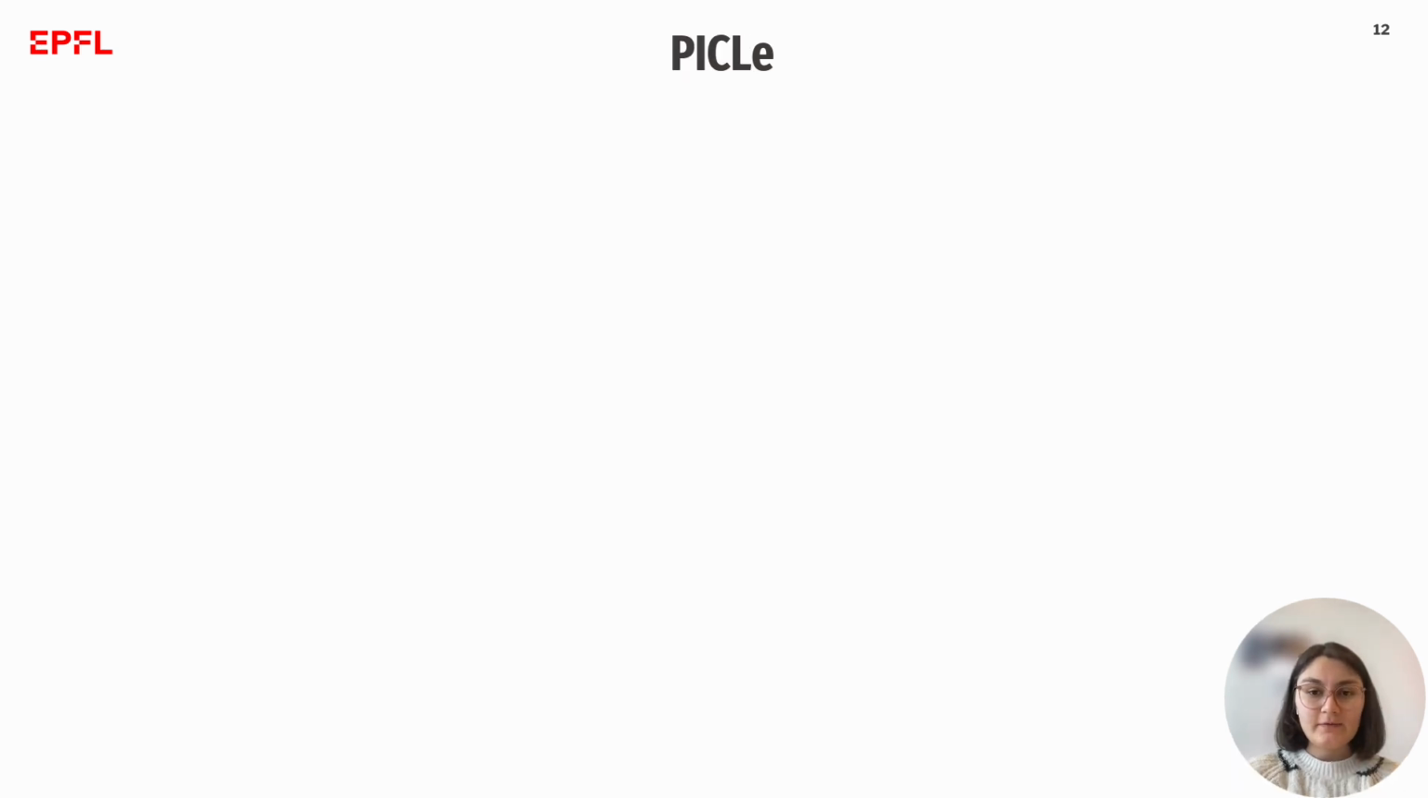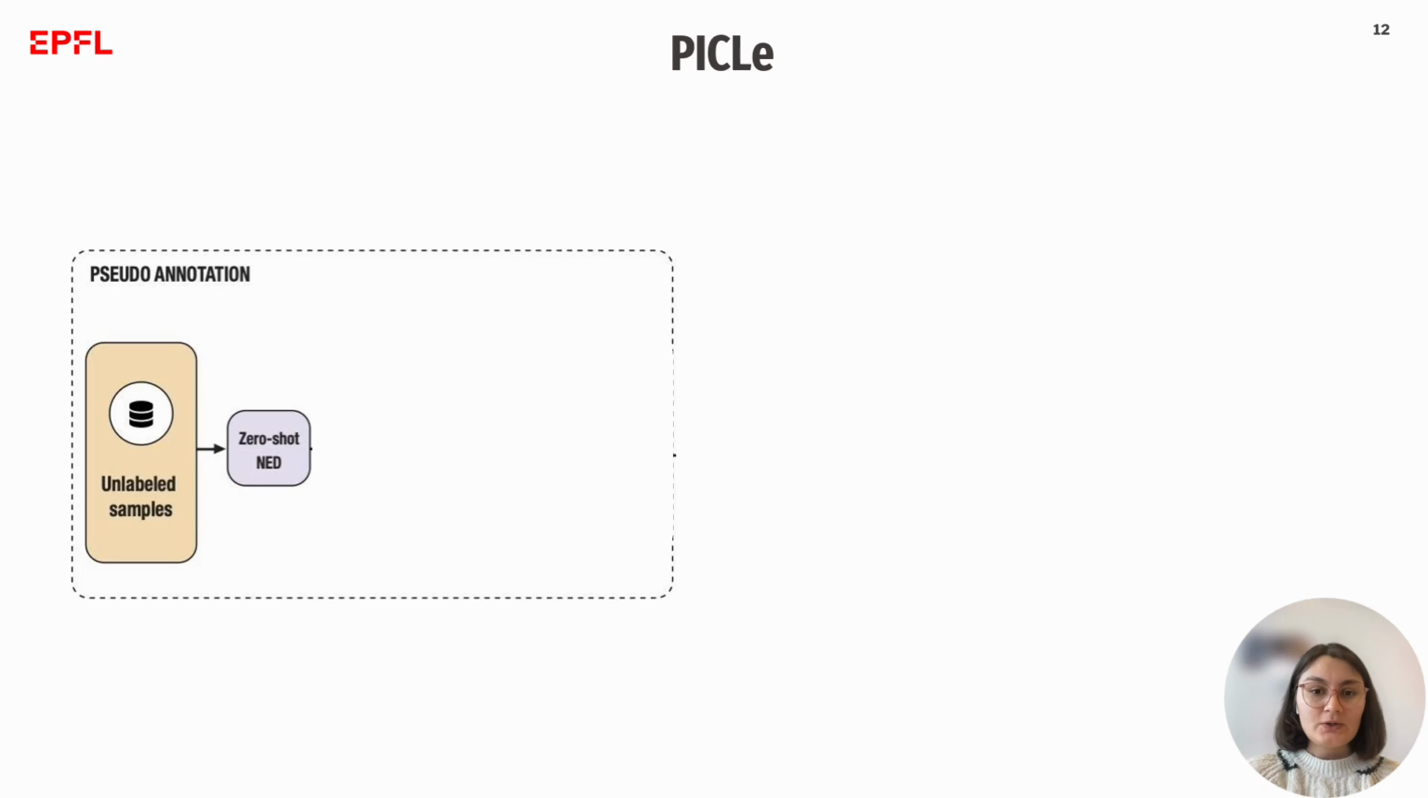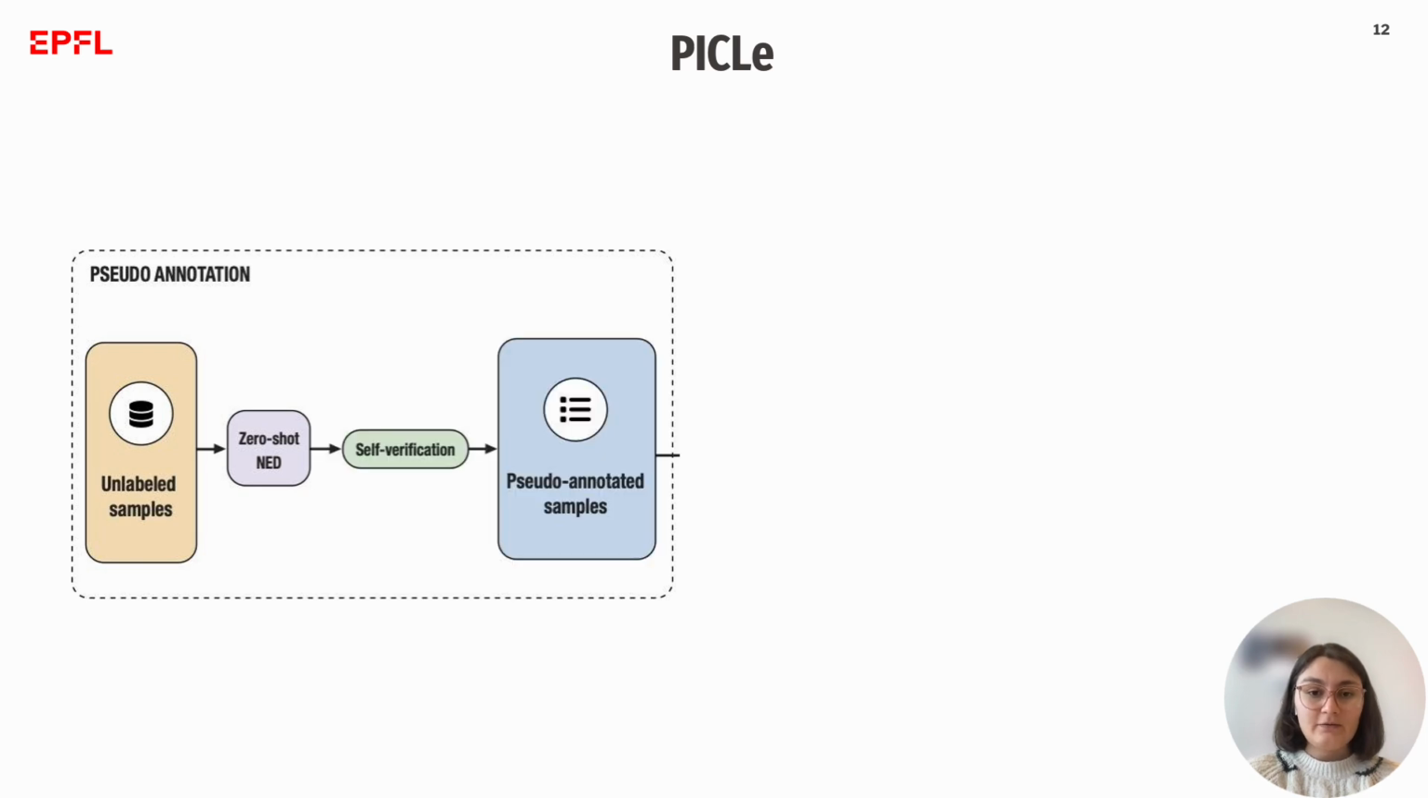Grounded on our findings, we proposed PICLe, a framework for in-context named entity detection with pseudo-annotated demonstrations. We start with a set of unlabeled samples and prompt the model in a zero-shot pass to extract entities in each sample. Then we improve the quality of the annotations by prompting the model to verify each predicted entity, a process called self-verification, and we filter those with wrong entity types.